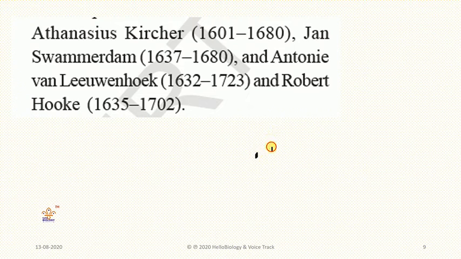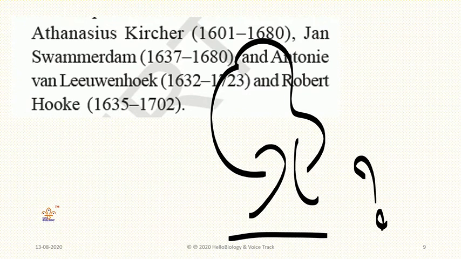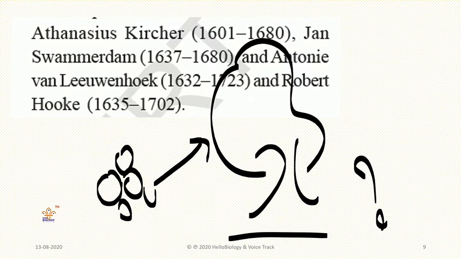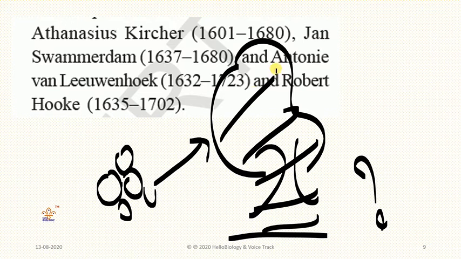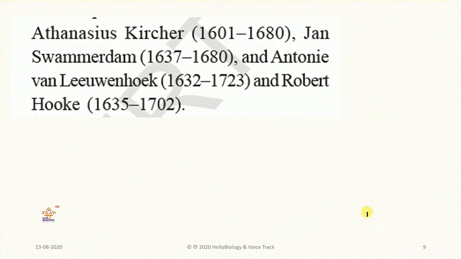That means, say a tree is there. How can a tree live? Only with the help of cells. Many cells combine to form a tree. Millions, crores of cells together form a tree. For this information, scientists in the 16th century and late 17th century really worked hard: Athanasius Kircher, Jan Swammerdam, Antony van Leeuwenhoek, and Robert Hooke.